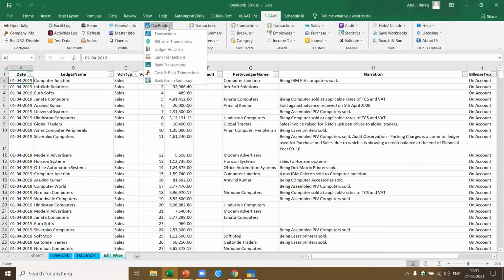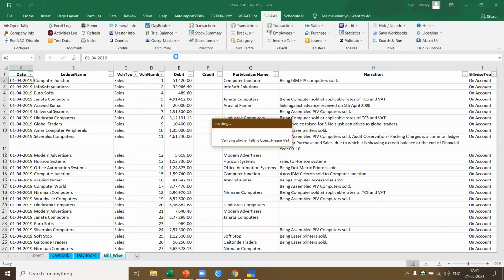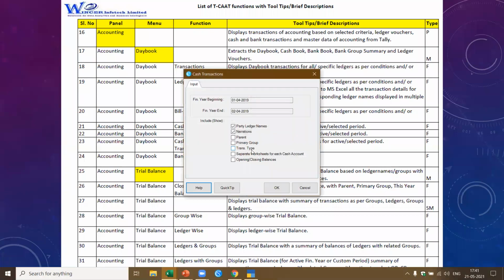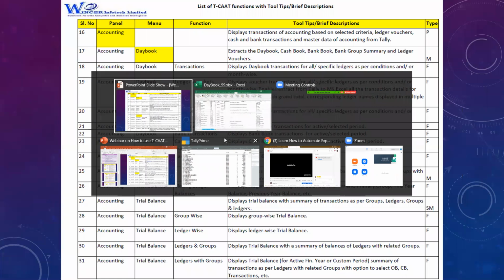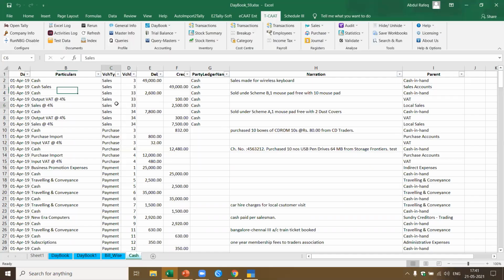Similarly, if you see in daybook, I got ledger vouchers. I already showed you cash transactions. If I want to extract only cash transactions, I just click here. I select what are the details I want. Now for the cash transaction, let's say I want with the parent. This is very important. This may take a little time, which means for each of the transactions, when I export the daybook, it gives only the ledger name. I also want with the parent. So in this case, it has to actually combine with the masters and it should give the data. See, now we already got the data. So now here, if you see for the cash, I also know what is the corresponding parent under which it comes.